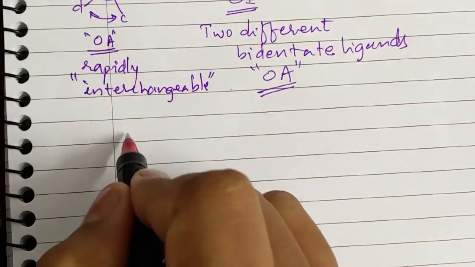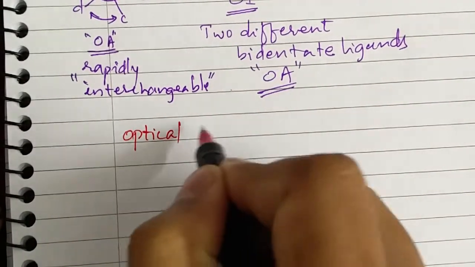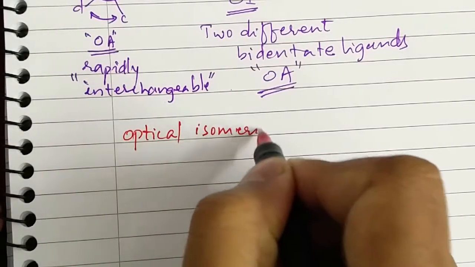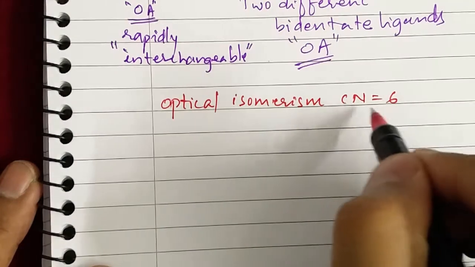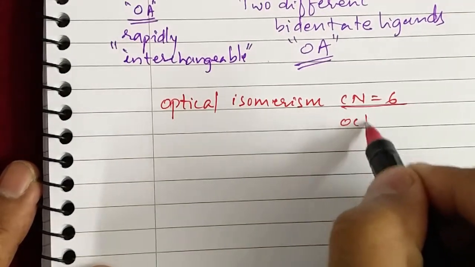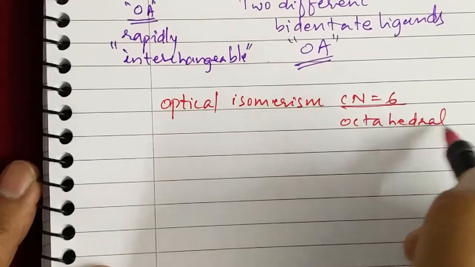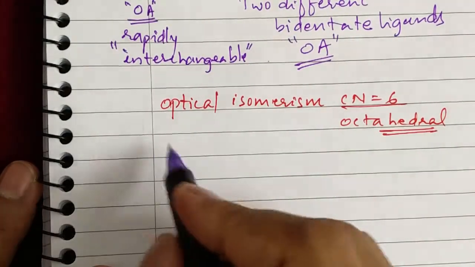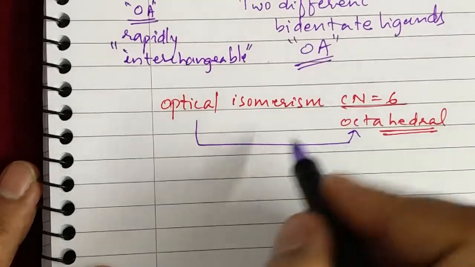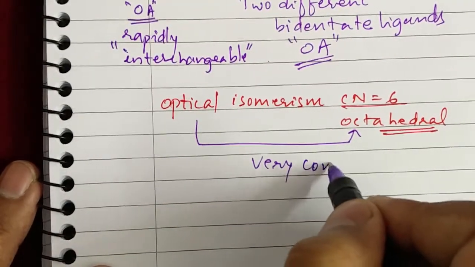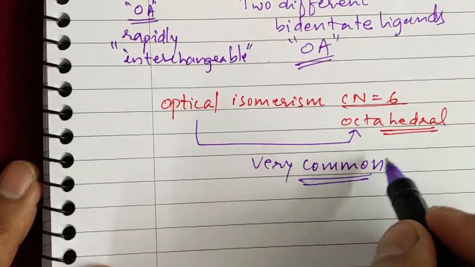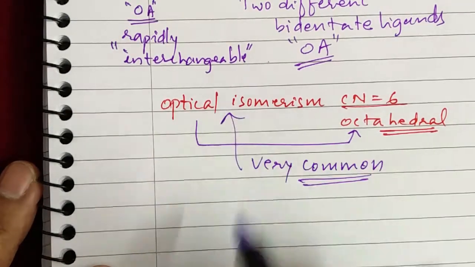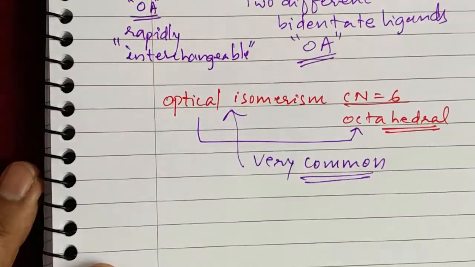Now let us deal with optical isomerism with compounds having coordination number 6. If coordination number is 6, the geometry will be octahedral. Students, optical isomerism with respect to octahedral complex is very common. It means that coordination compounds of octahedral geometry are most of the time found to be optically active, and hence they show optical isomerism.